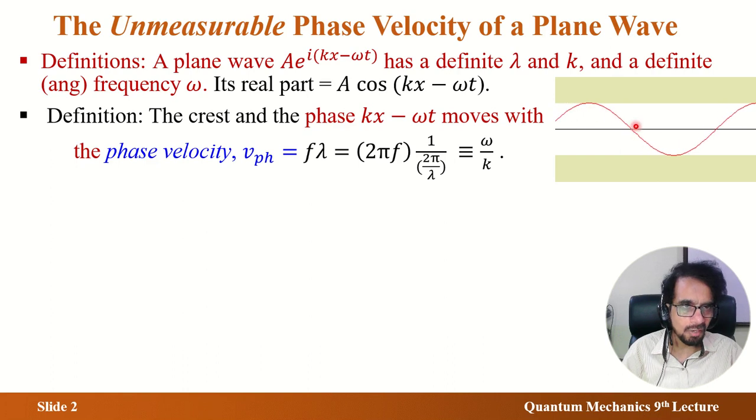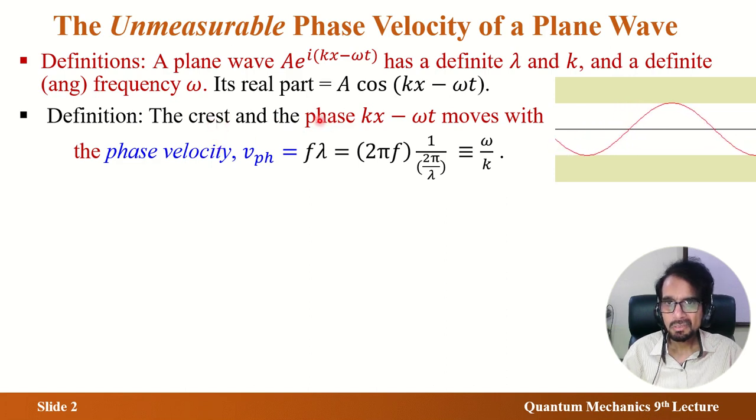Now when the graph is calculated, on the graph you can see this crest. This angle is called phase. At the crest, you may say the phase is 0 here, and here is 90 degrees, or any phase. When phase moves with a velocity, or you can say crest moves with velocity, that's the definition of phase velocity. So that's the definition. Phase moves with phase velocity. And if you think it's a repetition, you can say crest moves with the phase velocity, or you can say shape moves with phase velocity. That should be sufficient for any exam.